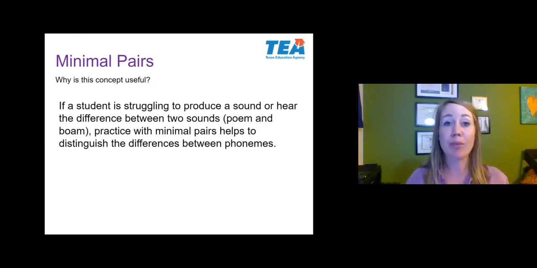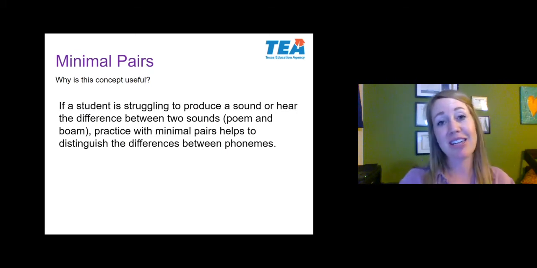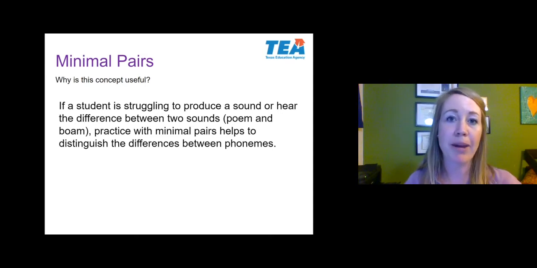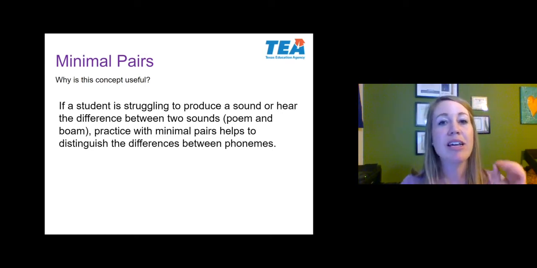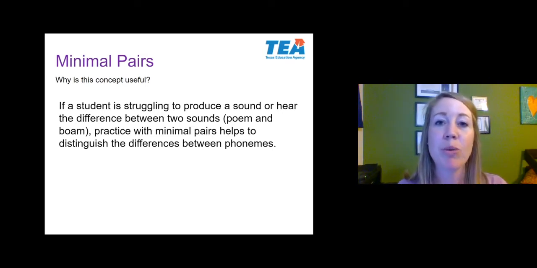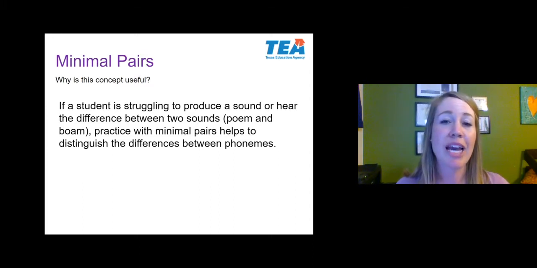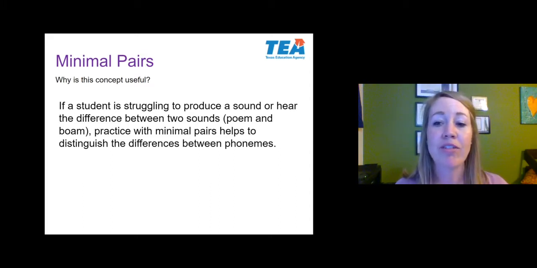Well, first of all, you might come across this on your exams, but the real reason we care about minimal pairs is because they help students distinguish between phonemic sounds. So some of these English sounds sound identical. Think about the p and the b, okay? So we had the example of the poem versus bohm, right? Sorry, I got another spelling error here. I'll be sure to fix.